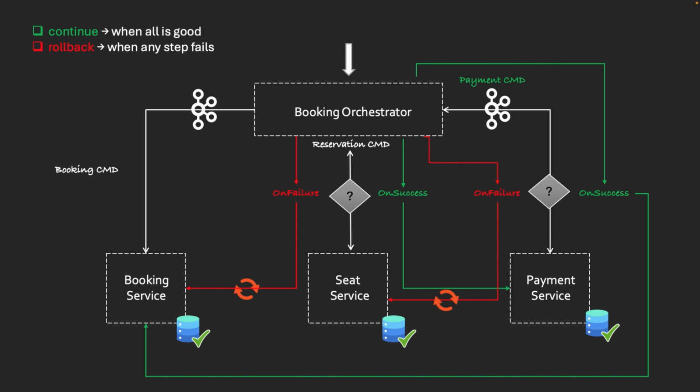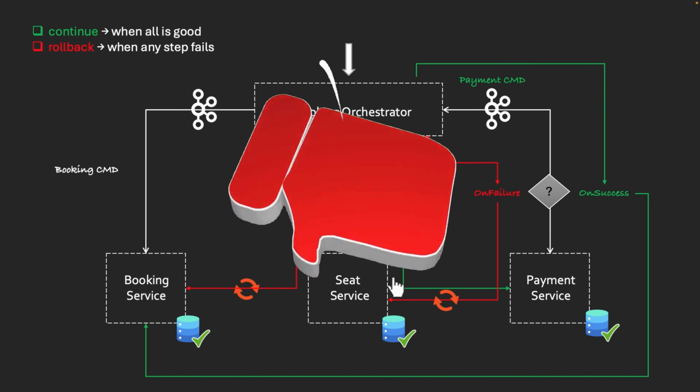All decisions are made based on the clear success and failure events from each and every microservice. Simple, clean, and reliable, right? Well, this flow might look complex, but don't worry. Once we start implementing it in code, this flow will become super clear for you. I'll walk you through step by step.